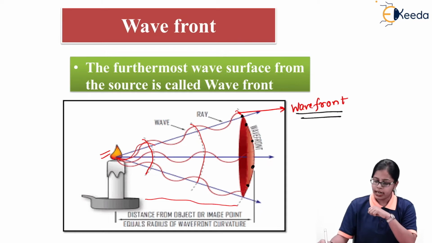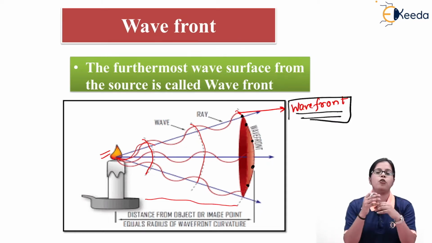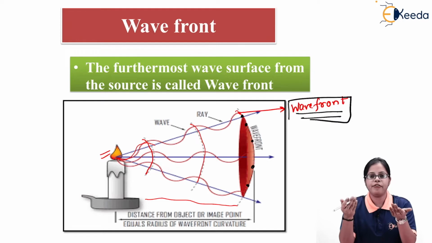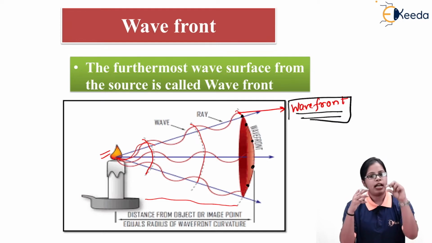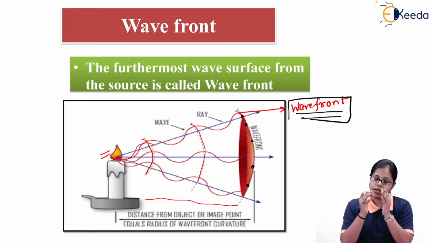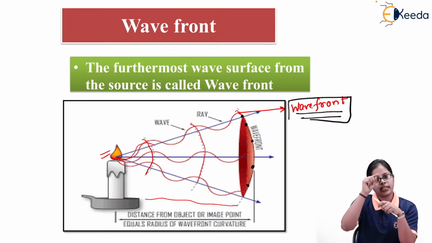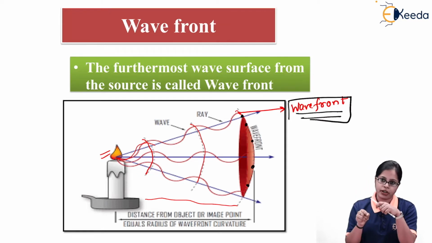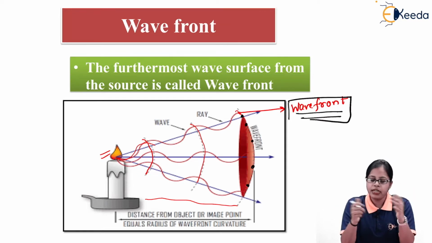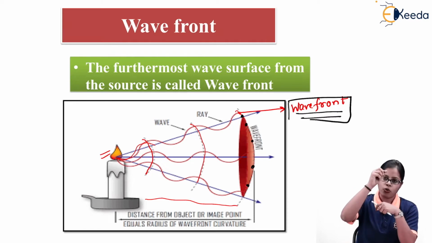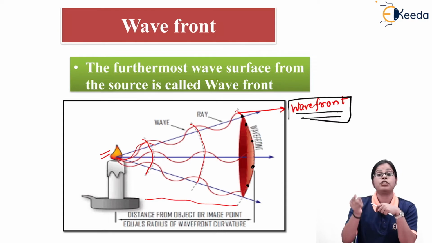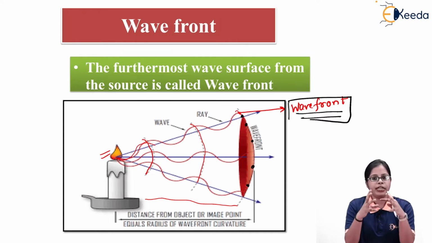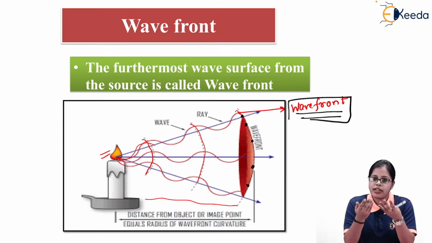So we can say that wavefront is formed due to the locus of all the points having the same phase. So whenever I consider a locus of points, like locus means a group of points which are in the same phase, they are going to lead to the formation of wavefront. So if we want to form a wavefront, we need to just consider the locus of all the points together, like we have to join all the points which are in the same phase, and whenever we join the points which are in the same phase, that is going to give rise to wavefront.